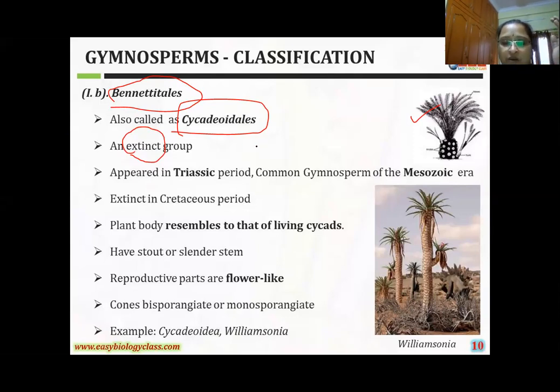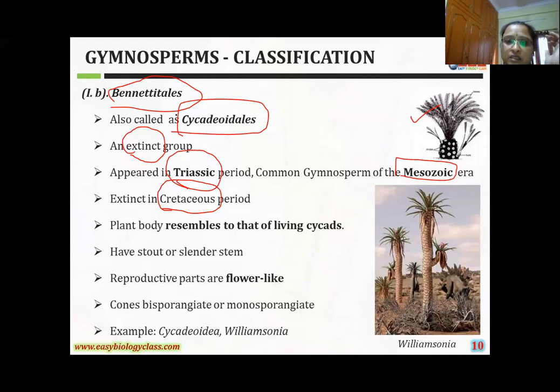Which geological time can you observe? They appeared in the Triassic period and were common among gymnosperms in the Mesozoic era. You can observe them as common in gymnosperms in the Mesozoic era. And now these are extinct, in the Cretaceous period. You can observe these plants in both times, but they became extinct in the Cretaceous period.